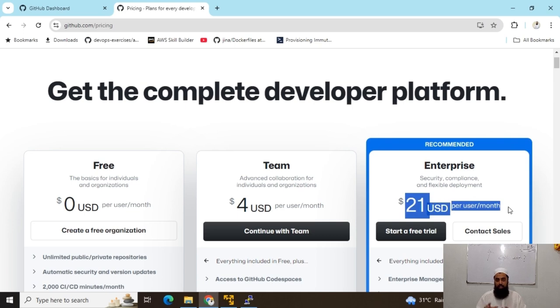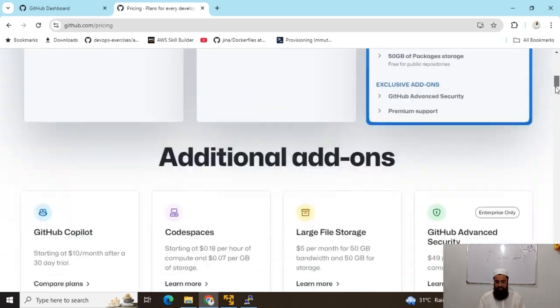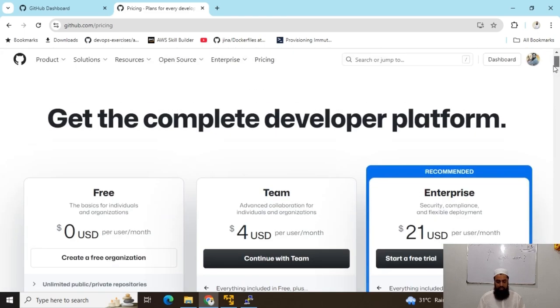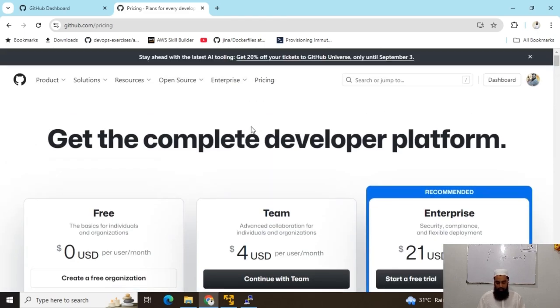For instance, if an organization has 100 employees and creates 100 accounts, then they will have to pay 2100 US dollars for all the developers. So that's how we can purchase GitHub for our team and enterprise.